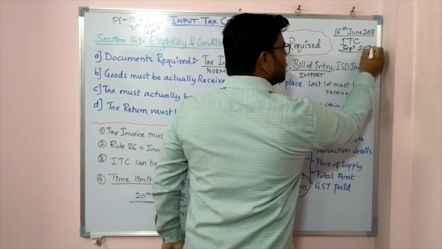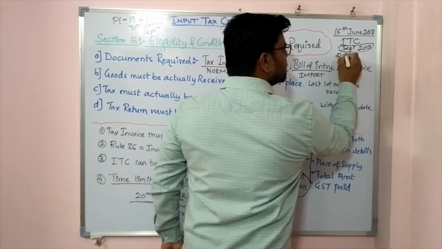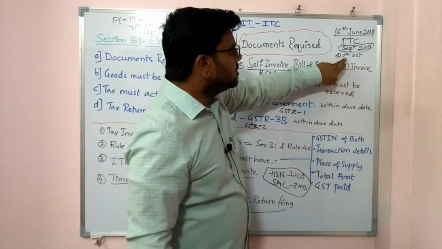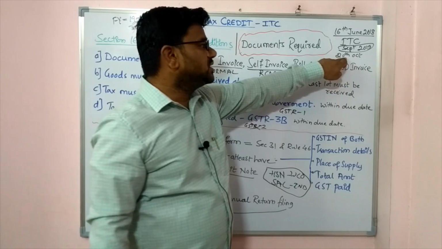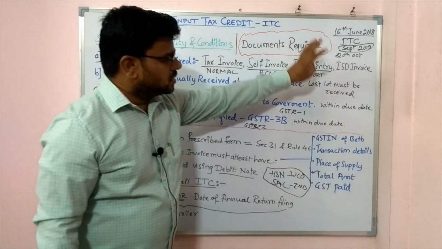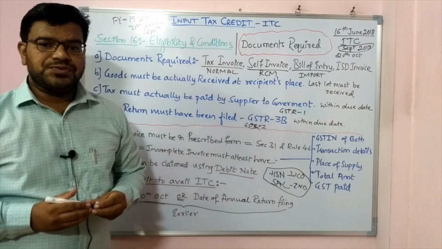Now return filing of this September month is 20th October. This 20th October will be the last date to avail your ITC for this invoice. Hope you have understood with this example, right?